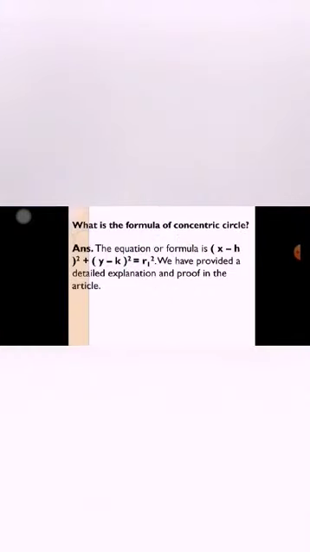What is the formula of concentric circle? Answer: the equation or formula is (x minus h) squared plus (y minus k) squared is equal to r squared. We have provided a detailed explanation and proof in the article.